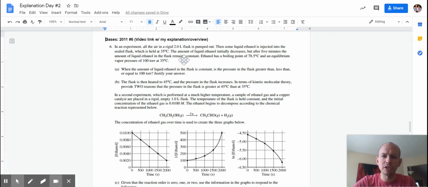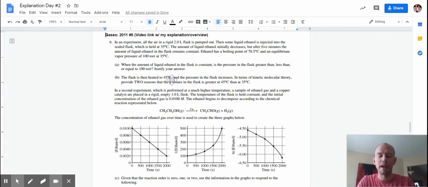Okay, the vapor pressure, we are told it's 35. The liquid initially decreases, then it stays the same. It's got this boiling point, it's got this vapor pressure. So as we read all of that, what we would wrap our mind around is that we are not yet boiling, it has an equilibrium vapor pressure. If we have the same amount of liquid there, we're going to be keeping the same amount of ethanol. So it is equal because we are going to get to that equilibrium, as long as we are not making any other changes to our flask, opening it, closing it, or changing temperature. That's how much we would have.